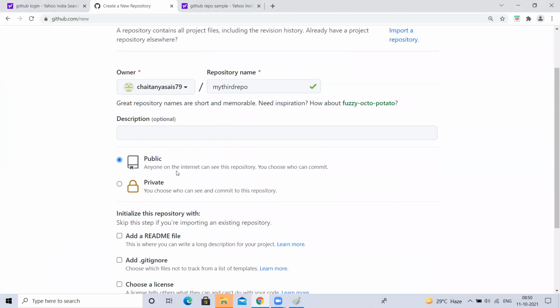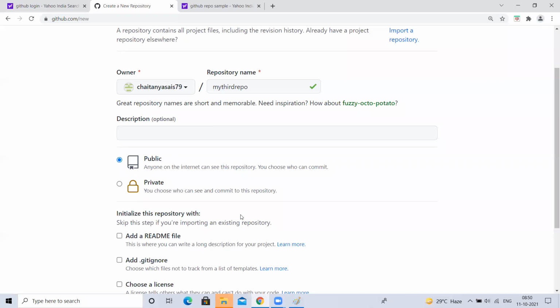present inside my repository, but they cannot make changes. If they want to edit my files, I have to give them access. Without my access, they cannot make any edits to my GitHub repository, but they can see my entire repository and files. But if I make it a private repository, they cannot see it even though they know the repository URL.